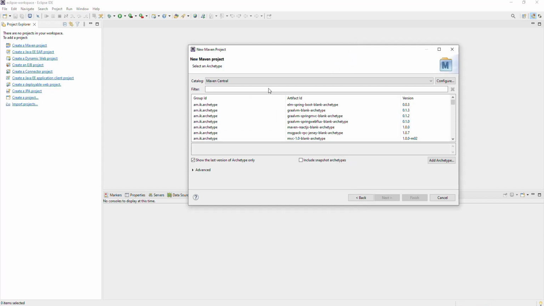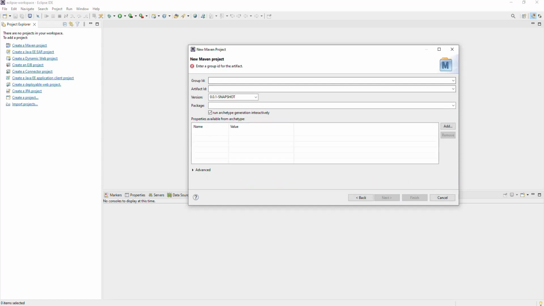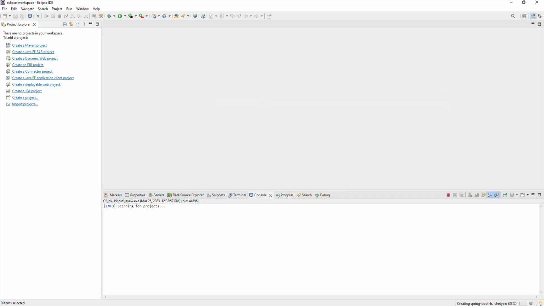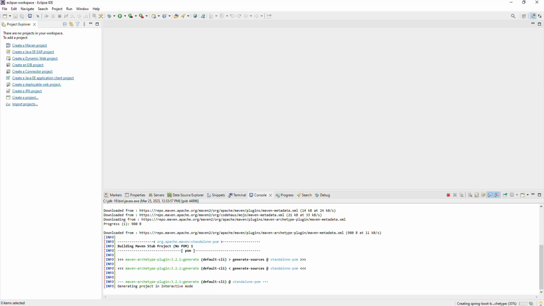I can choose from maybe Spring, but this blank one looks promising, so I'm going to choose it and just hit next. Artifact ID is test.gpt versus Bard. It doesn't matter. And finish. Of course it will create its own thing with the pom.xml.